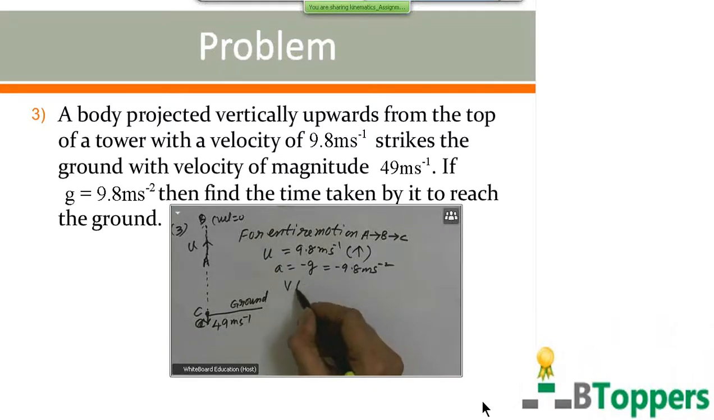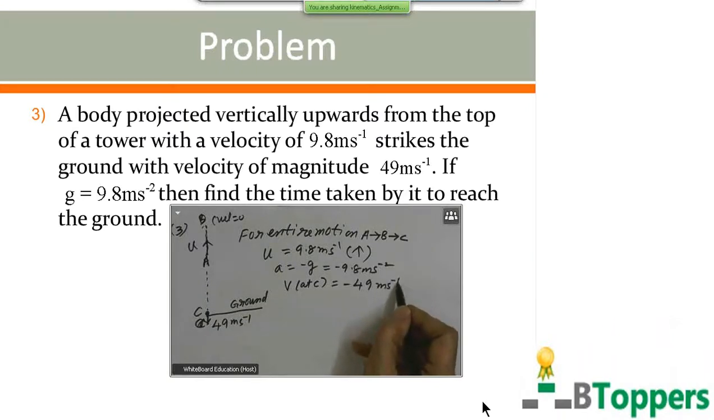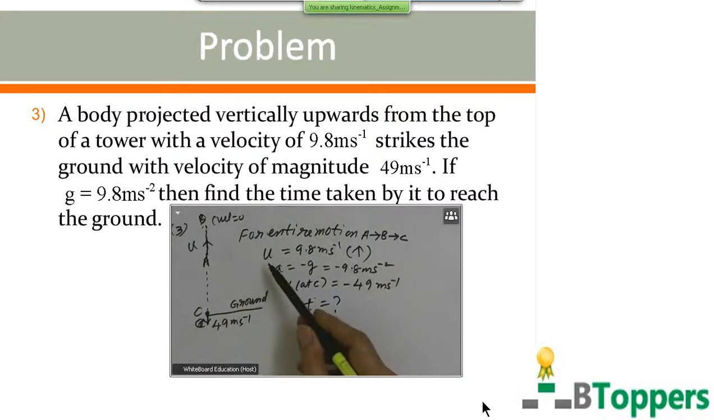The final velocity at C is equal to 49 meter per second but directed downwards, so we give a negative sign for that. You have to find the time taken for the entire motion under the influence of gravity. During the entire motion, acceleration is constant, both in magnitude and direction. You have to select the equation in terms of these four letters, v, a, u, t.